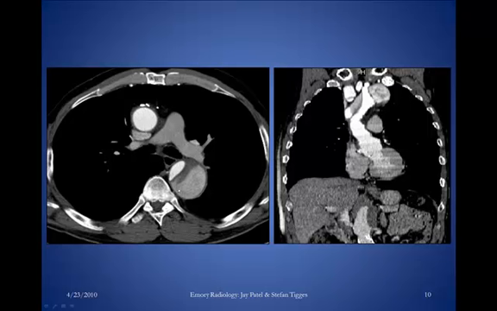And here in the descending aorta, which is next to the vertebrae on the left side, we have a lumen here which is well opacified with contrast and bright just like the ascending aorta, and then another lumen here which is the false lumen, which is not as bright as the true lumen. It's bigger than the true lumen, and then you have this area of darkness in between the two, and that is the intima that's been breached. It's an intimal flap. So this is the classic appearance of an aortic dissection on CT scan.